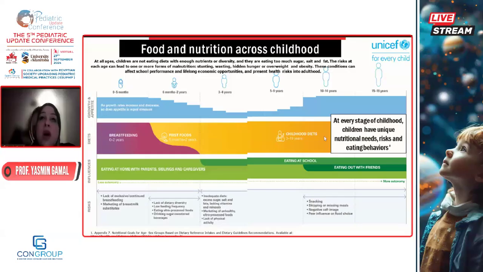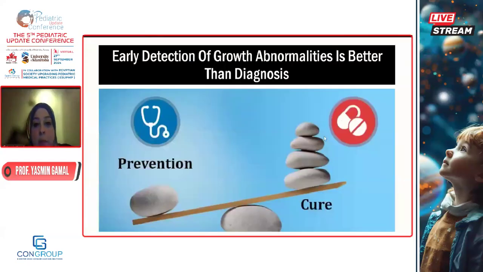The behavior of the feeding and the eating is really built as we go from infant to childhood to adolescent.